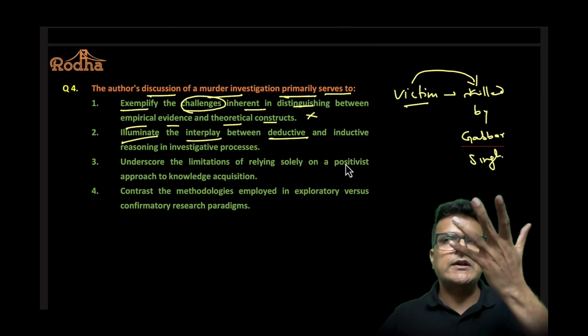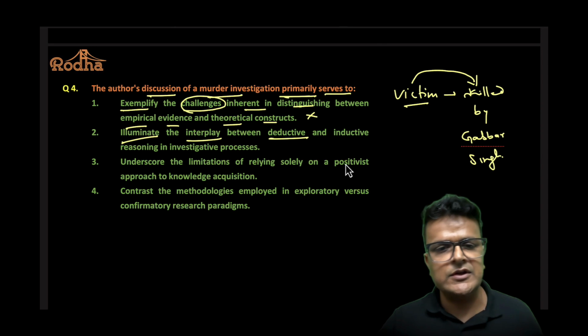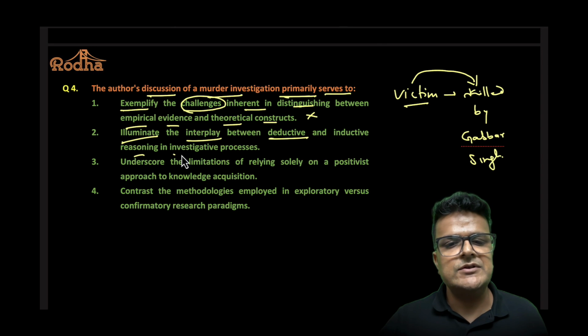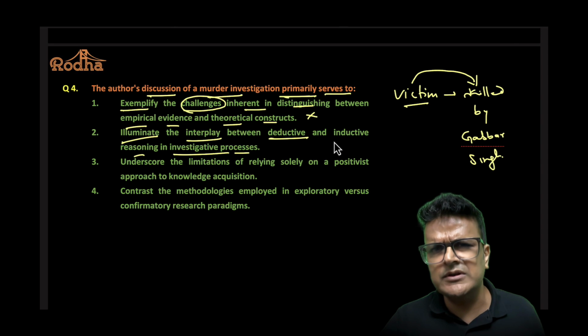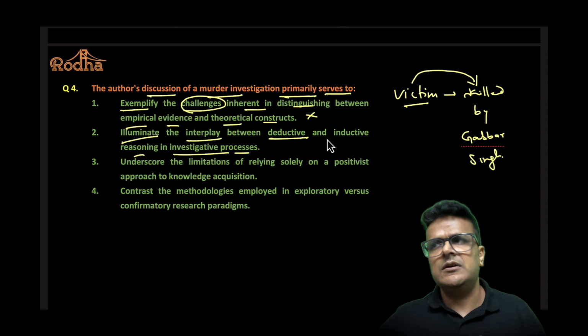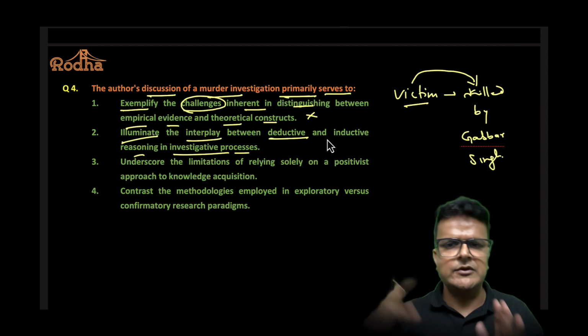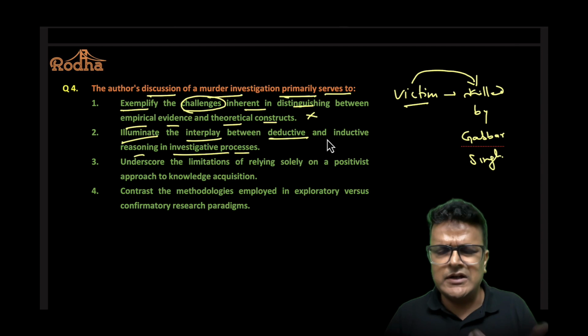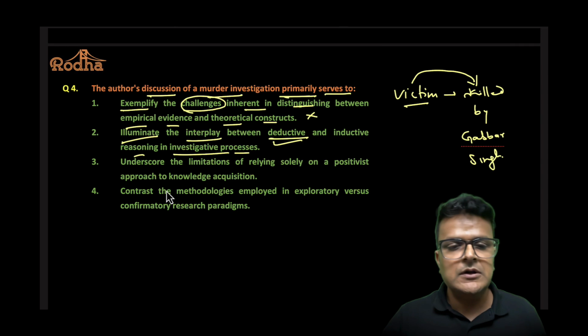Illuminate, highlight the interplay, connection between deductive, from all we find out about some, and inductive, from one we find out about all. So these are methods of investigation. Reasoning in investigative process. Yes, the author talks about murder investigation to talk about all this only, that there is a connection between the way you investigate. From all we talk about some, from some we talk about all. So not very hard, makes sense.